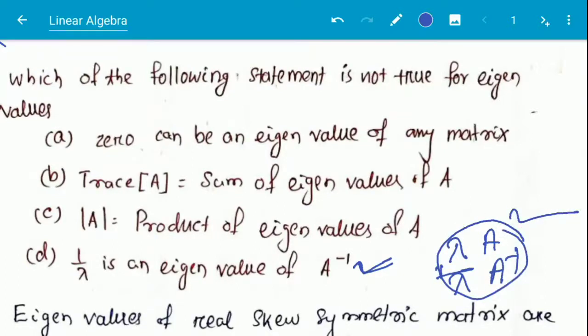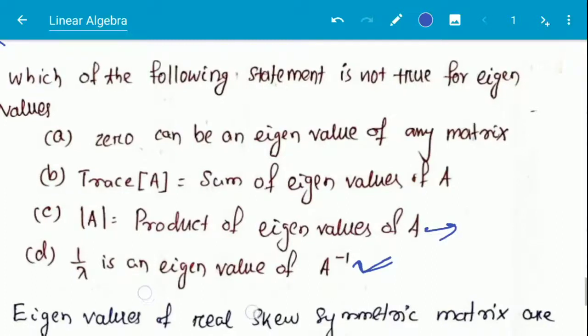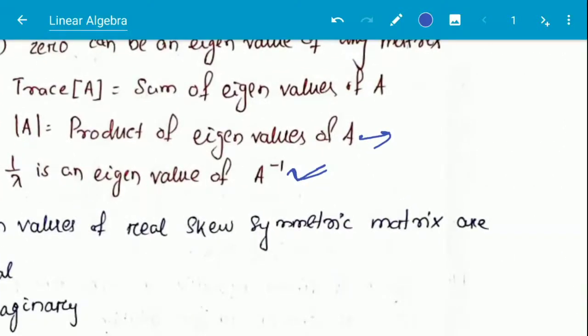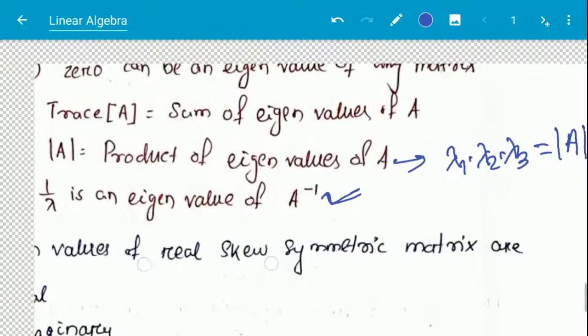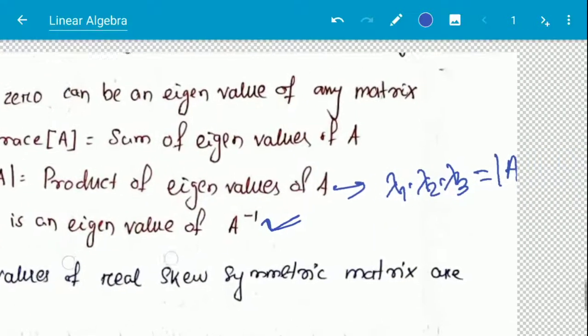A mod is equal to the product of eigenvalues. This is also correct. The product of eigenvalues, lambda 1 into lambda 2 into lambda 3, is equal to A mod. Suppose this is of order 3, then this will be the thing. Trace of A is equal to the sum of eigenvalues of A. Then what is the trace?